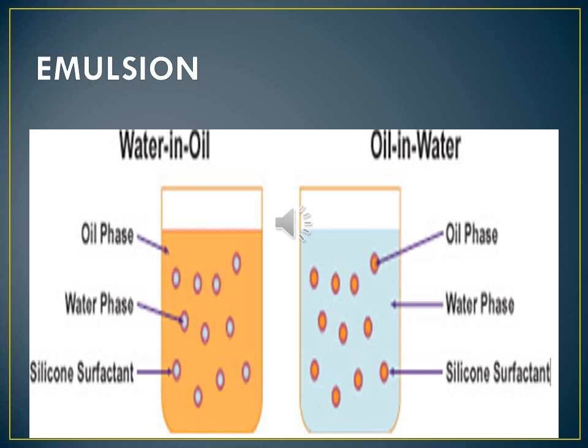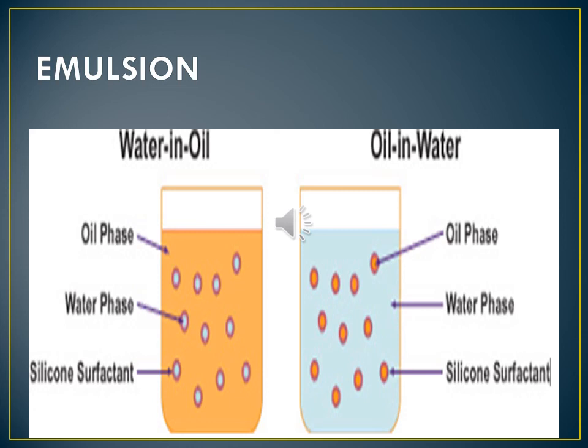The process of turning a liquid mixture into an emulsion is called emulsification. Milk, butter, cream, egg yolk, paints, cough syrup, facial cream, pesticides.